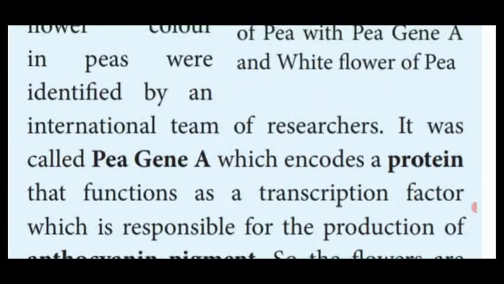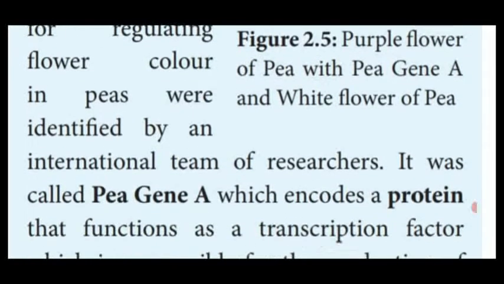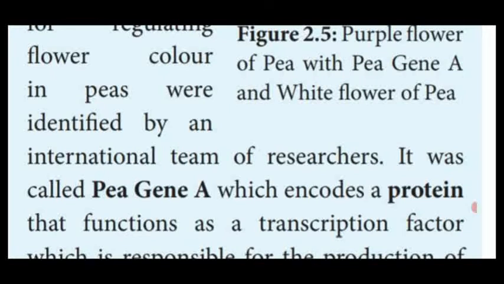Dear students, in the pea plant, the anthocyanin pigment producing gene is called gene A, that is P gene A, which contains the protein responsible for the production of anthocyanin pigment. That's why the flower color of the pea plant is purple.